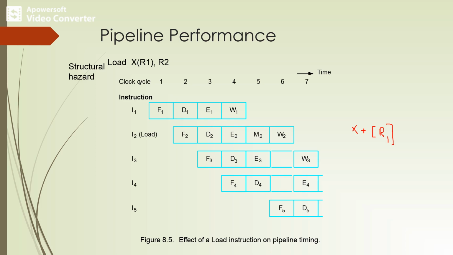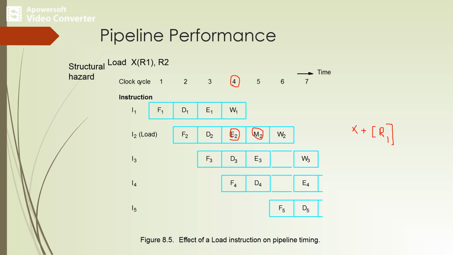So we can compute X plus content of R1 in step E2 during clock cycle 4. Then memory can be accessed during clock cycle 5.